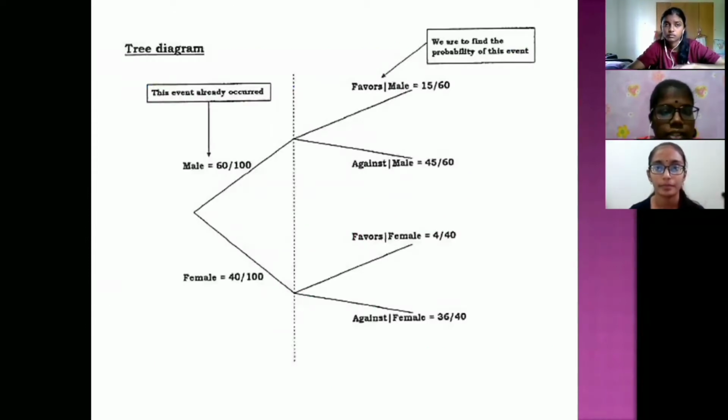This is a tree diagram which consists of the event that has already occurred. Male is equal to 60 over 100 and female is equal to 40 over 100. And the in favor for male is 15 over 60 and against for male is 45 over 60. For the female, the in favor is 4 over 40 and the against for female is 36 over 40, which we use to find the probability of this event.